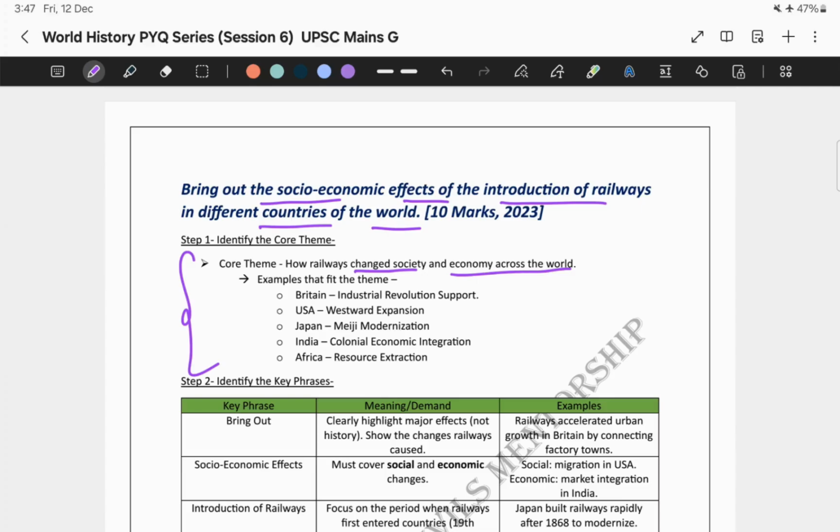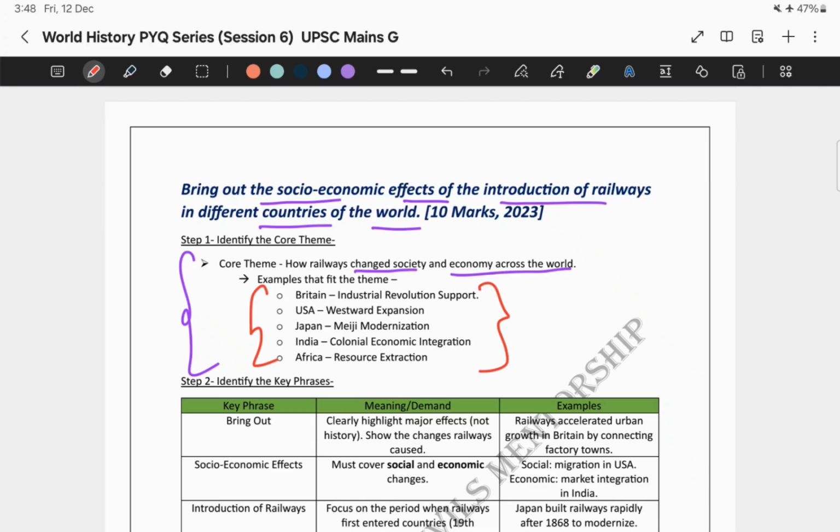For example, we can think of Britain during the Industrial Revolution, or USA's westward expansion, or Japan's Meiji modernization, or India's colonial economic integration, or Africa's resource extraction. Based on when railways came, what were the changes that happened? This is the core theme of this particular question.